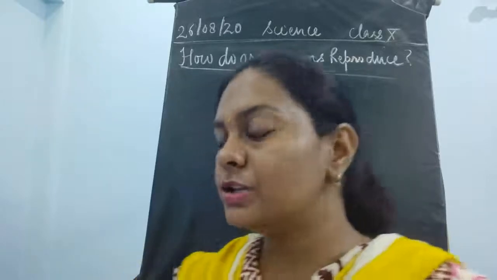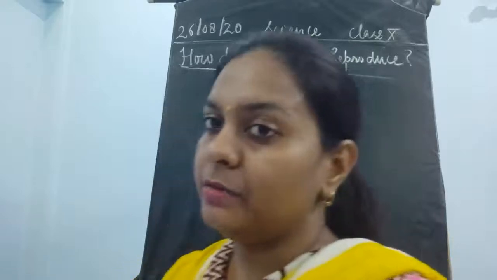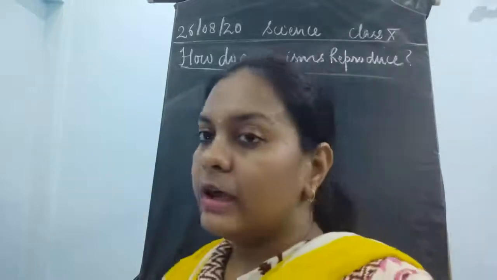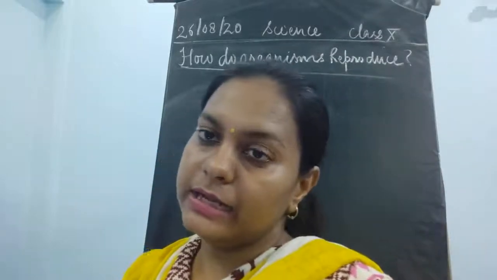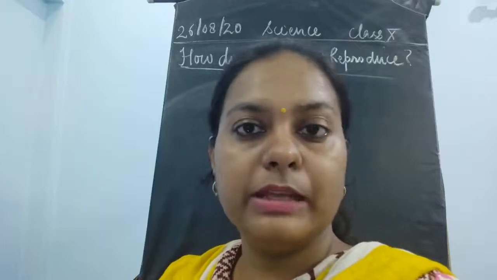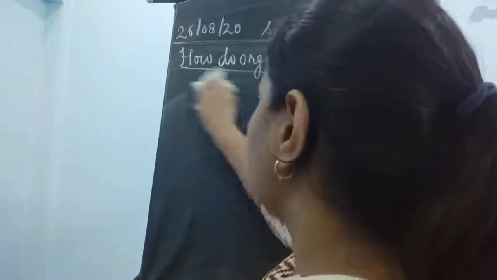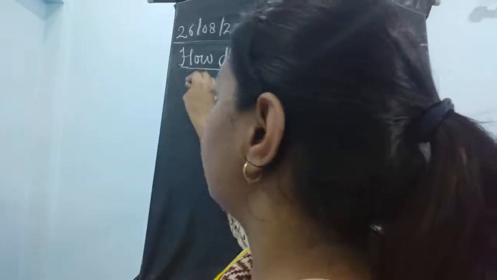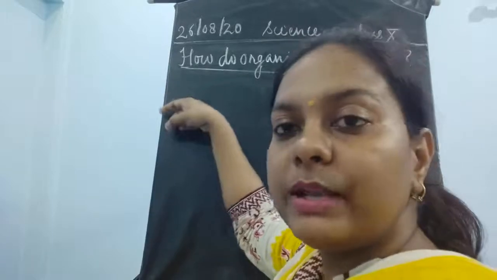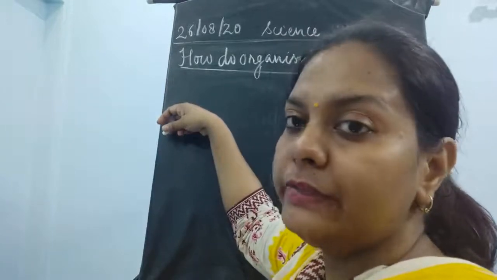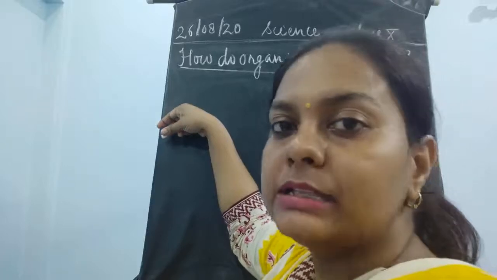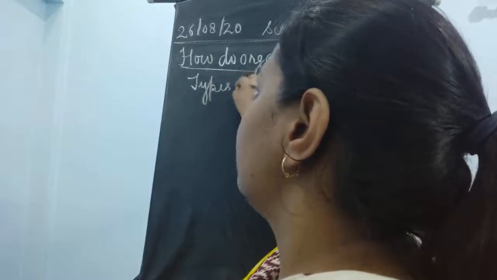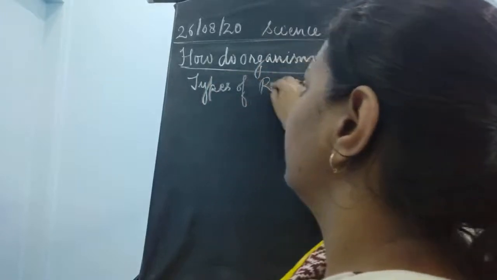Now, how are these variations going to come in a particular animal? I mean, in a particular organism. If we talk about the animal, we are simply studying the different organisms, whether it is plant, animal, human beings, bird, or insect. Okay, so we're just talking about organisms. Here we will study how this variation is accumulated. This variation is getting stored in the cells, in the DNAs, just because of the types of reproduction.